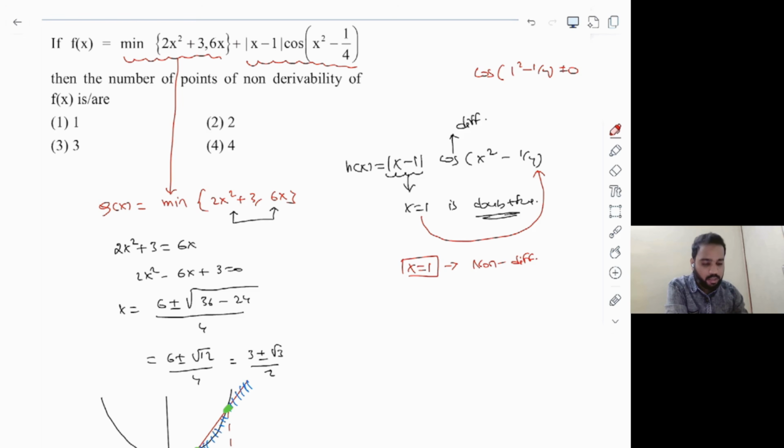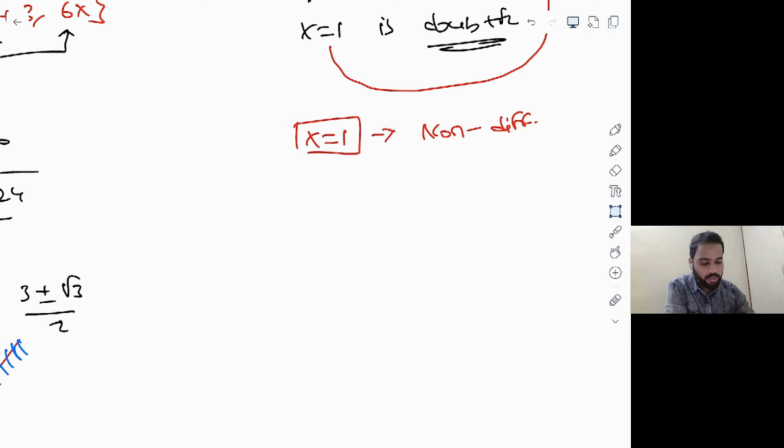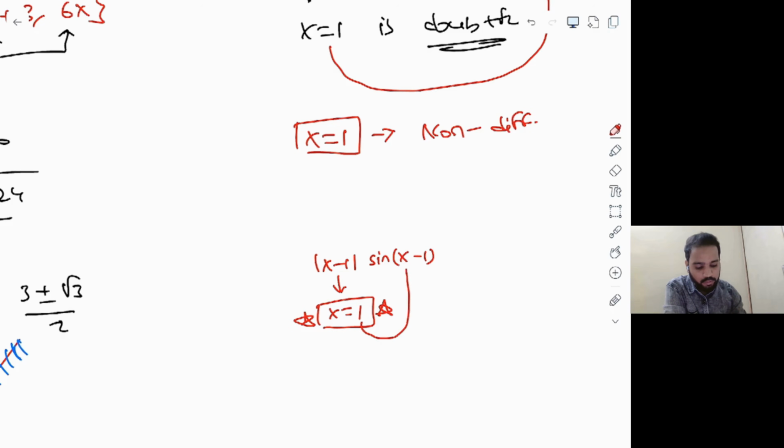And that is the reason it is interesting here, because if you forget that point, you might lose the question. Moreover, they might set you a trap for these kinds of questions. For example, if the question was something like mod of x minus 1 multiplied by sine of x minus 1, it's a clear trap, because when you have mod of x minus 1, you might notice that x equals 1 is a non-differentiable point. But that is not the case here, because if you take this doubtful point x equals 1 and substitute in the multiplying factor, sine of x minus 1, this is sine of 1 minus 1, which is sine of 0, which equals 0.